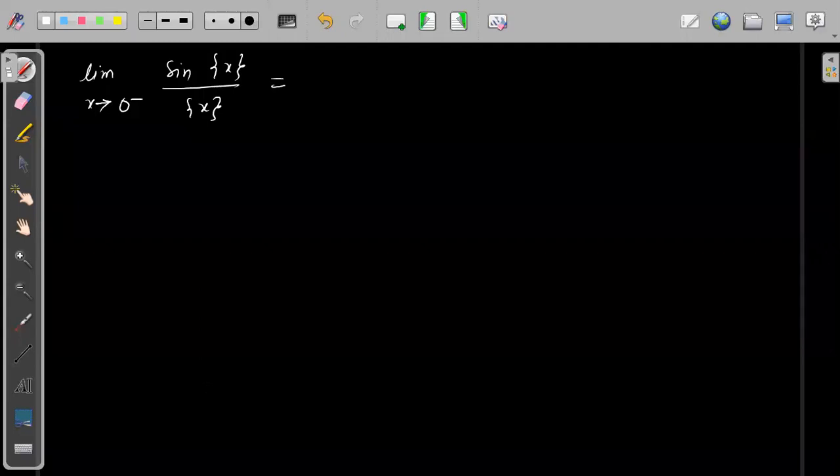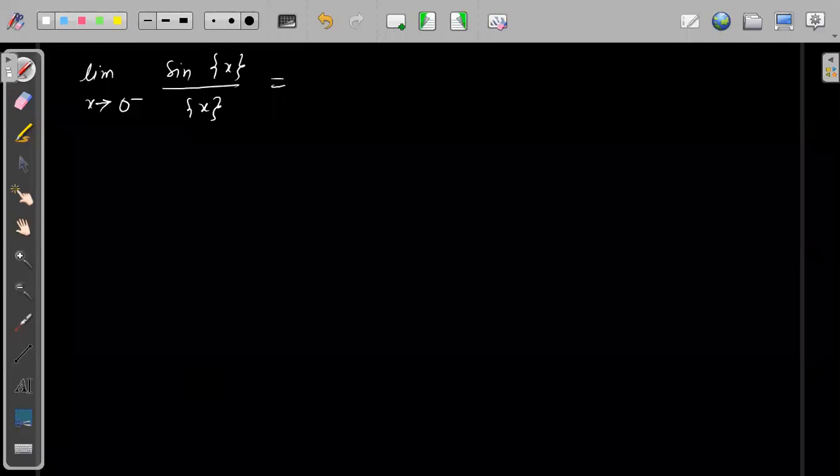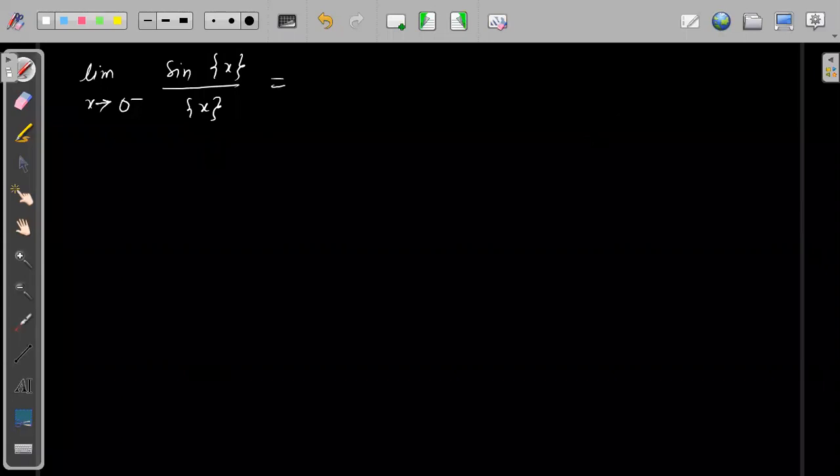Many of you are saying one, some of you are saying sine 1, 1 by 0, sine 0. I'm saying this is a classic example of substituting the values.